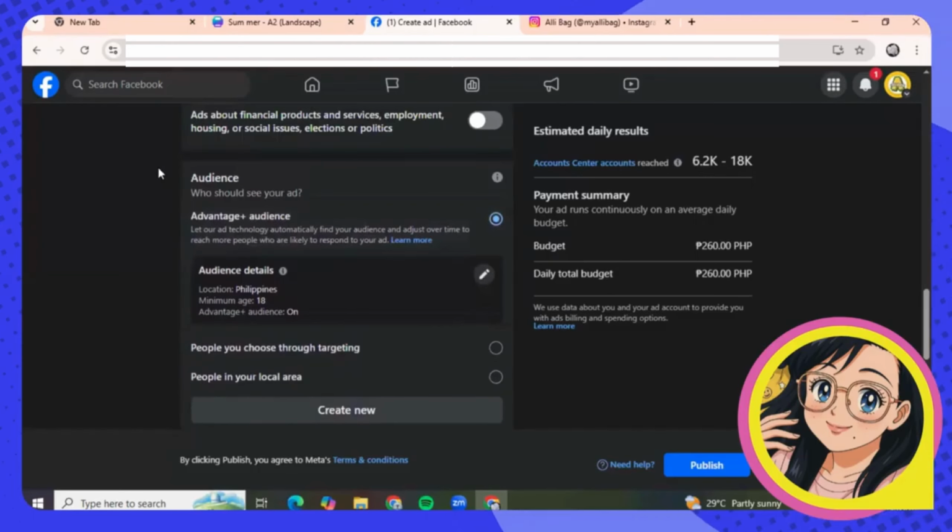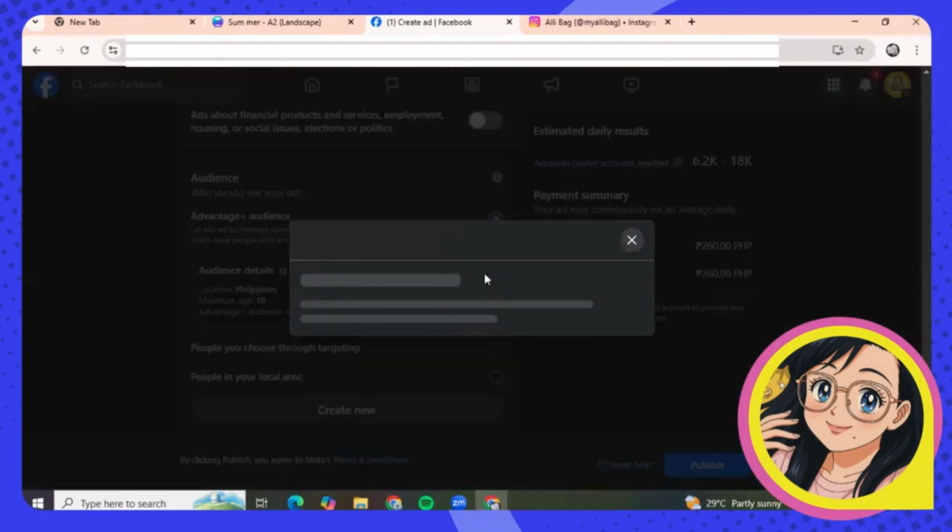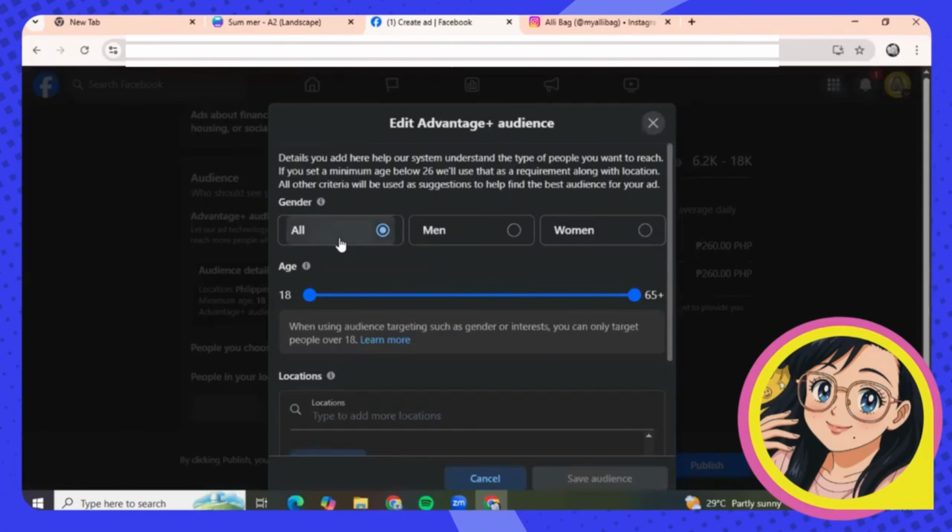On the audience part, okay. So who should see your ad? Now, this is where you will change or choose or edit the group of people that you would like to receive or watch the Facebook ads that you are creating. So in this part here, click this. Okay, since we are selling a backpack, it's actually either for men and women. Both can use it. So I'll just leave it here on all.